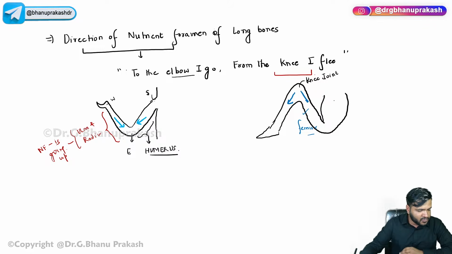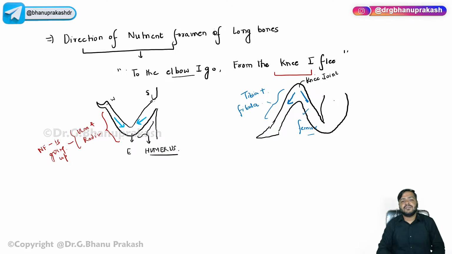Yes, in the femur bone, can anyone tell me the direction of the nutrient foramen? And in the leg region, we have two bones. You already know we have the tibia, and along with the tibia, we have the fibula. So in the femur, the direction of the nutrient foramen is up or down? Up. Very good.